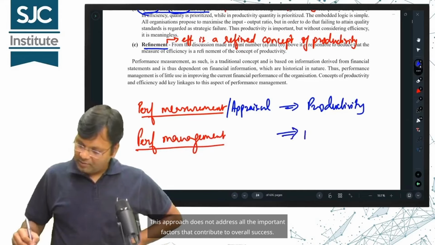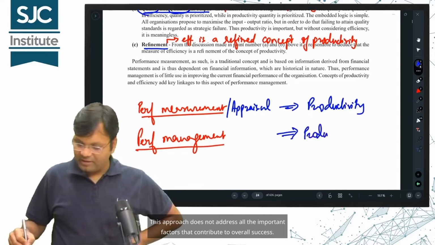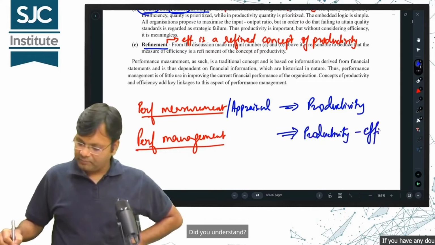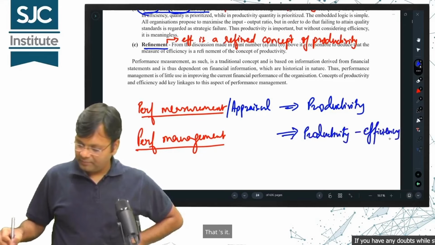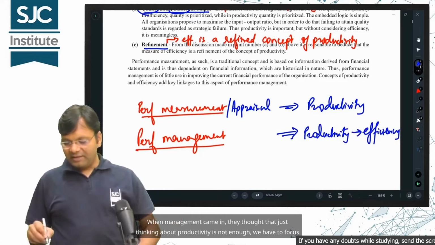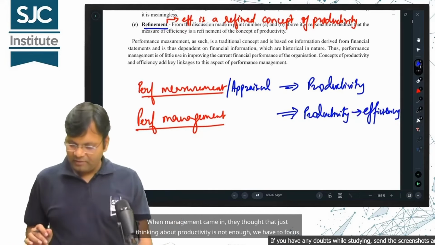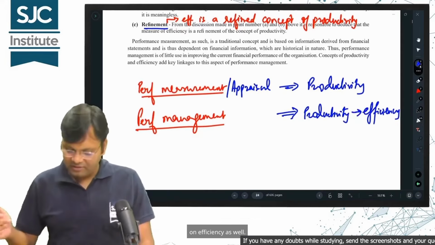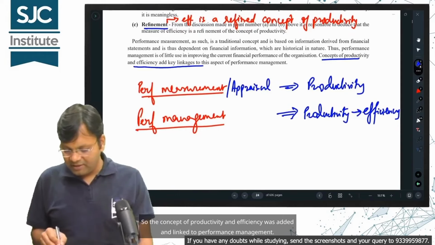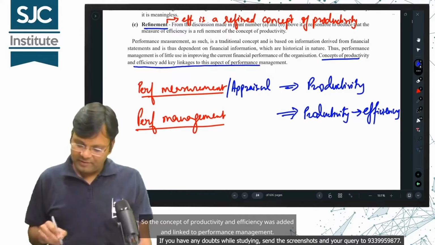This approach does not address all the important factors that contribute to overall success. We also have to look at efficiency. Did you understand? That's it. When management came in, they thought that just thinking about productivity is not enough. We have to focus on efficiency as well. So the concept of productivity and efficiency was added and linked to performance management.